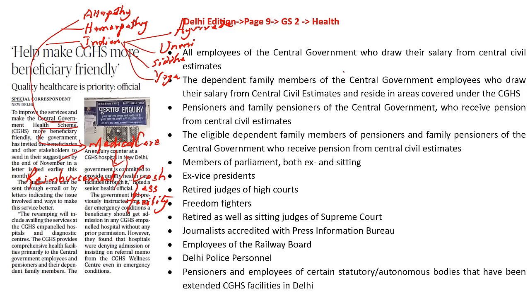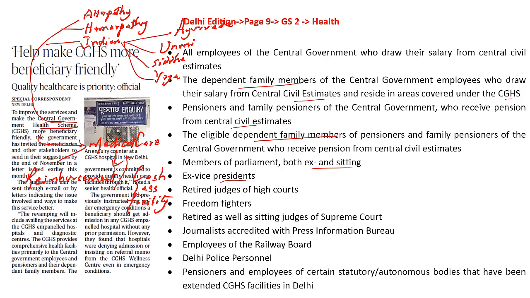All employees of the central government who draw their salary from central civil estimates, the dependent family members of the central government employees who draw their salary from central civil estimates and reside in areas covered under the CGHS, pensioners and family pensioners of the central government who receive pension from the central civil estimates, the eligible dependent family members of the pensioners and family pensioners of the central government, members of the parliament, both ex as well as sitting,